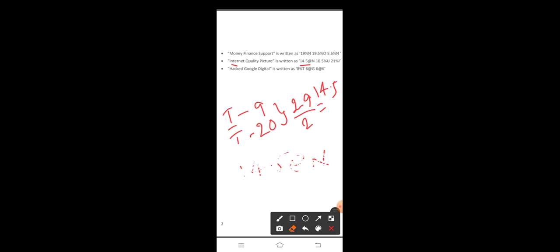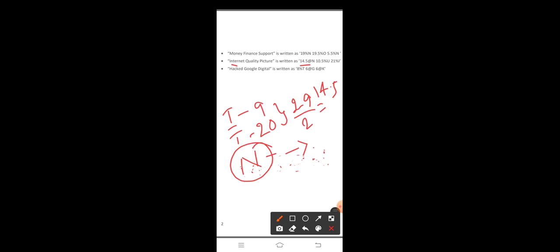In the same way we will find the letter in a coding. In internet we find the letter N. It is the third letter from last.